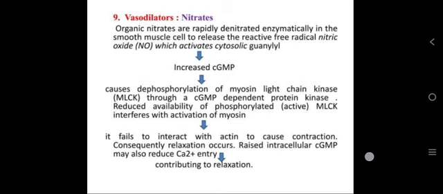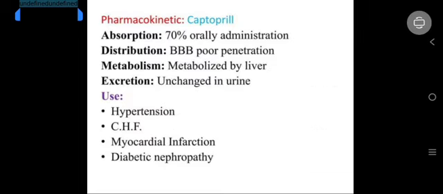It reduces the availability of phosphorylated MLCK, interfering with activation of myosin. It fails to interact with actin to cause contraction. Consequently, relaxation occurs. Raised intracellular cyclic GMP may also reduce calcium entry. Its contribution to relaxation of smooth muscle reduces the BP.